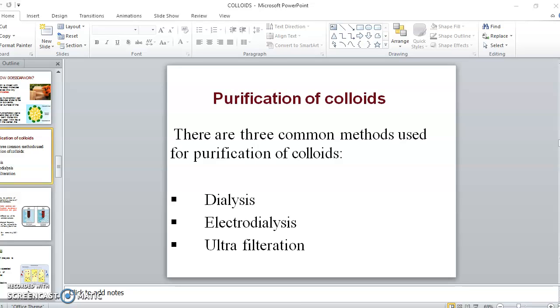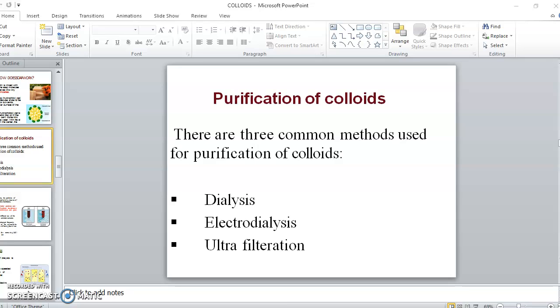Electrolytes is nothing other than anything which forms ions in solution. So in solution, after the formation of the colloids, there will be some excess of electrolytes. And if these electrolytes remain in that colloidal solution itself, that may cause the destruction of the colloidal formation.